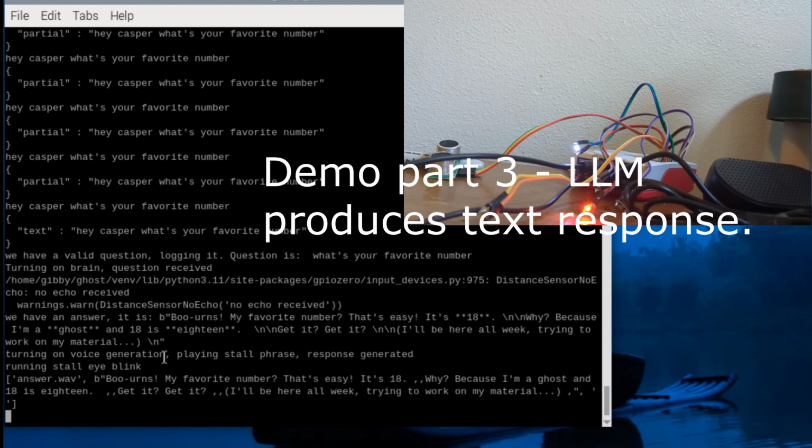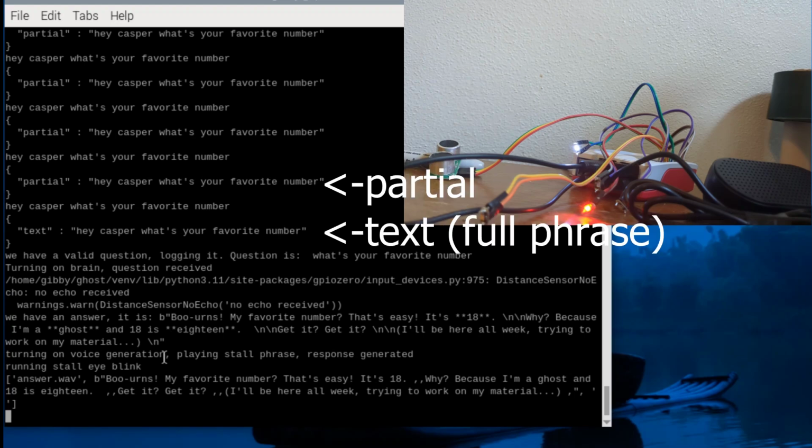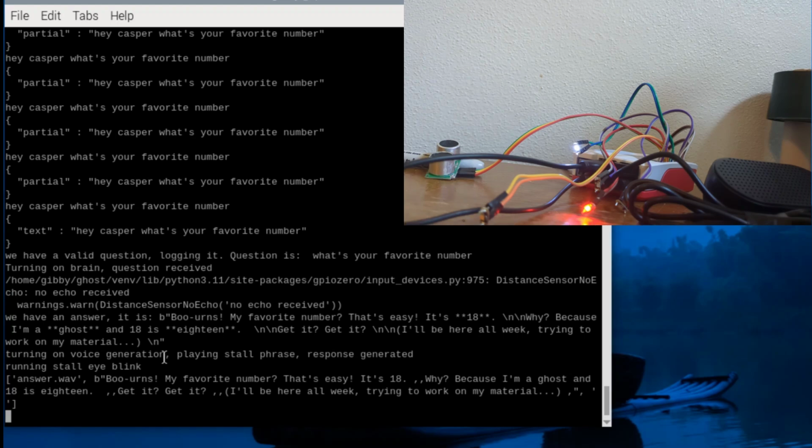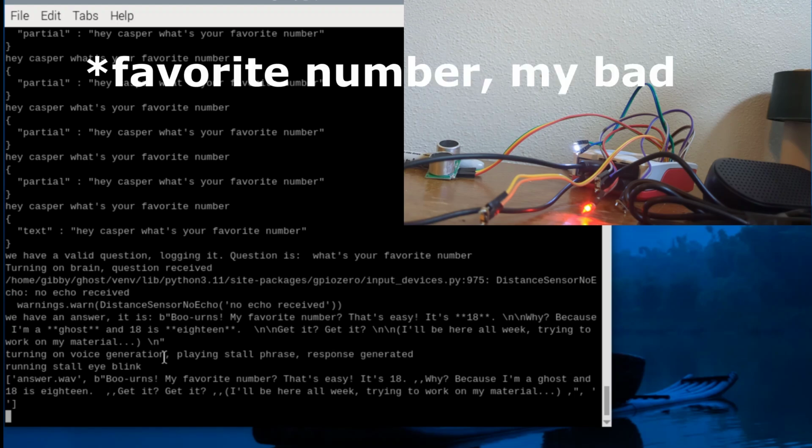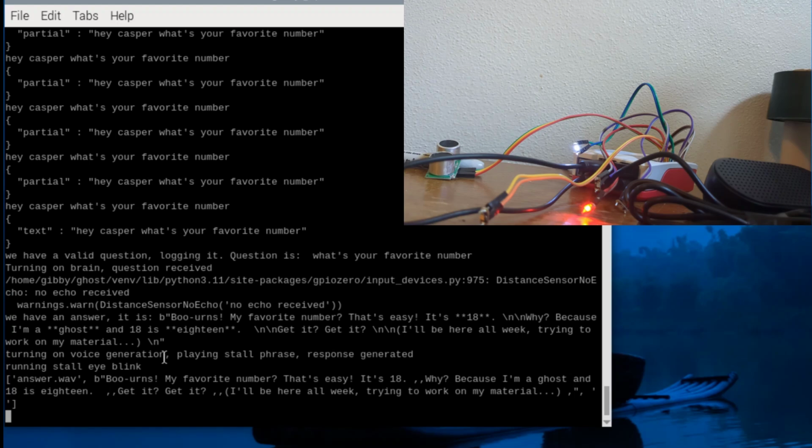You can see the Vosk output just went from partial to text, and that means it thinks it's captured a whole phrase. There was enough space after the speaking that it thinks it's gotten a phrase. So we have the text, Hey Casper, what's your number? We rip off Hey Casper, and then we're ready to send what's your number off to Gemini, which is our large language model. But first, we prepend that with, pretend you're a ghost who likes to tell jokes. What's your favorite number? Now, we already got a response back.